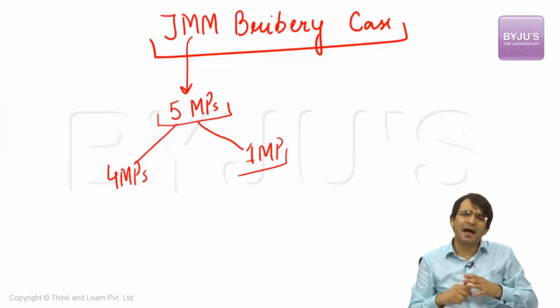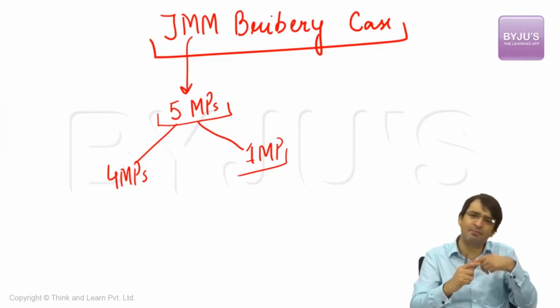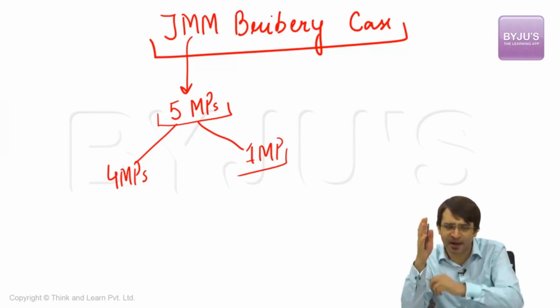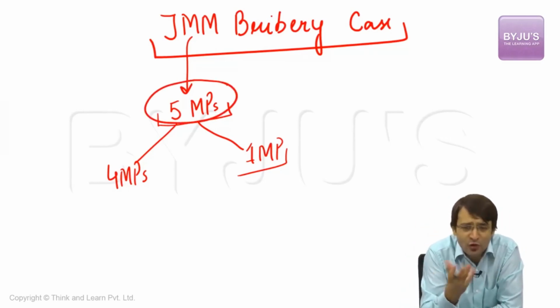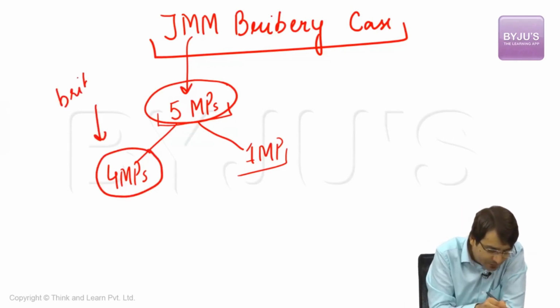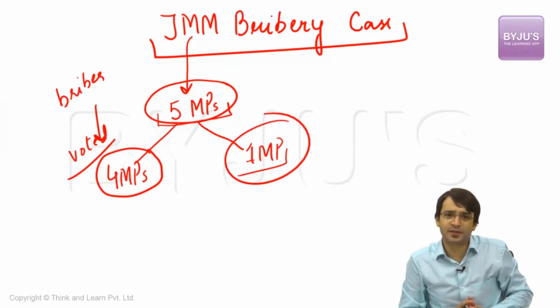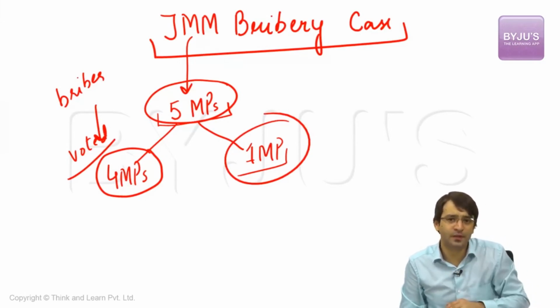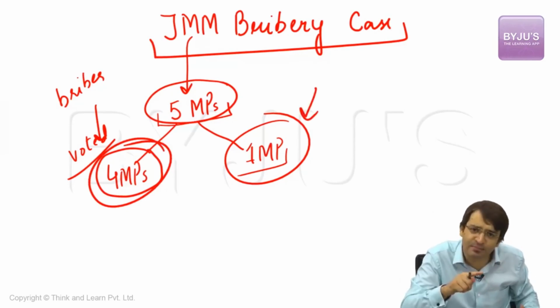Ultimately, when investigations were carried out, it became absolutely clear that yes, bribes were given. It became absolutely clear that Janata Dal members were also given bribes. Jharkhand Mukti Morcha, JMM, these members were also given the bribe. But curious was the case of these 5 MPs. These 5 MPs were provided bribes by whoever, we don't know, but they were provided bribes. Out of these 5 MPs, 4 members who were paid bribes voted to defeat this no confidence motion. But this one MP suddenly realized his conscience. Although he was paid the bribe, he said, I'm not going to vote, because suddenly his conscience woke up. Ultimately, these 4 members voted, and this one MP, although he was paid the bribe, did not vote.